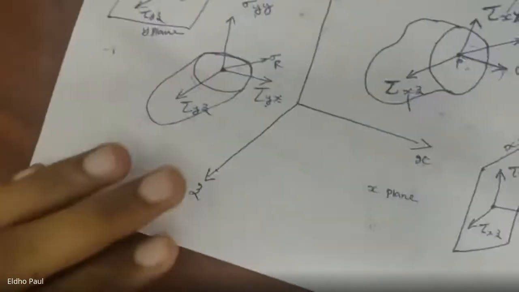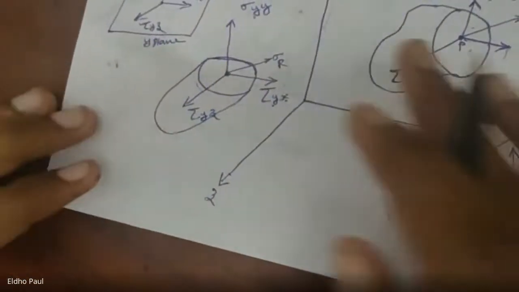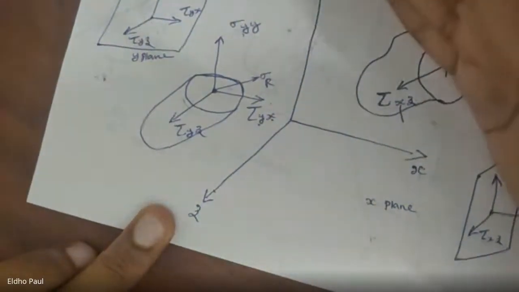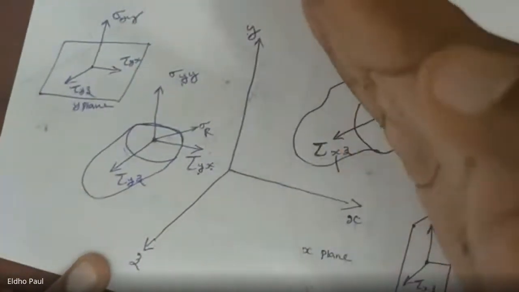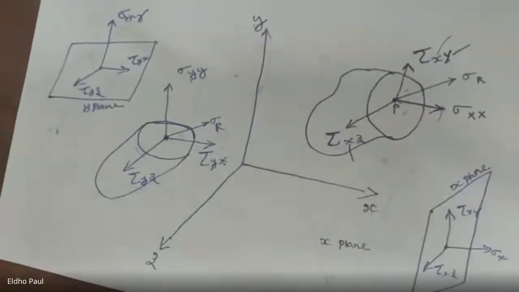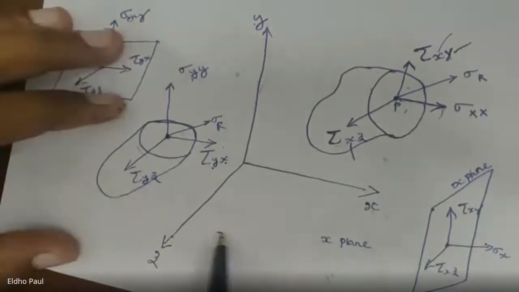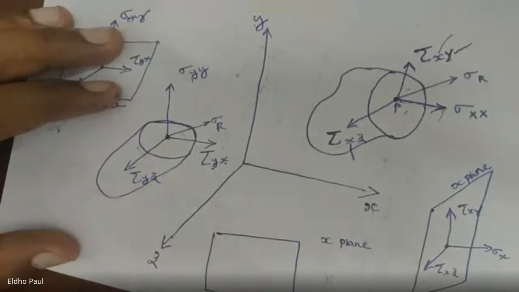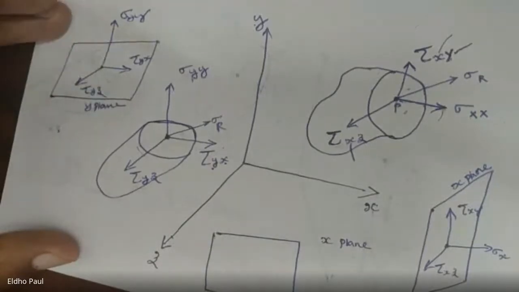Again, I can cut this body using a z plane, a plane which is perpendicular to the z axis. I can cut this body through this point P using a z plane. Again, with this z plane, there will be three components in the z plane. So this is my z plane.